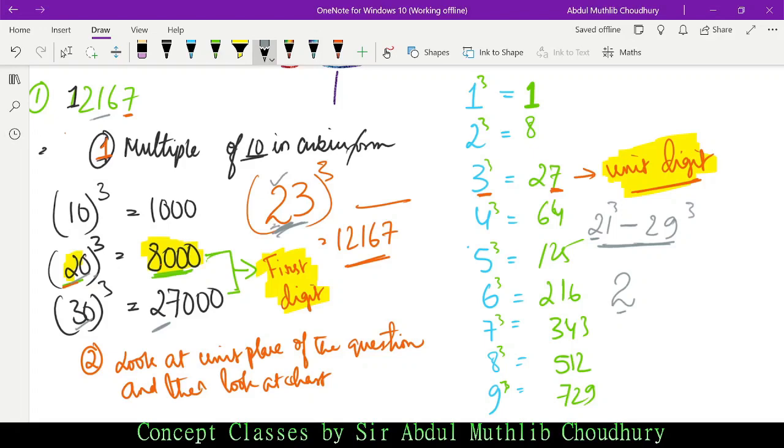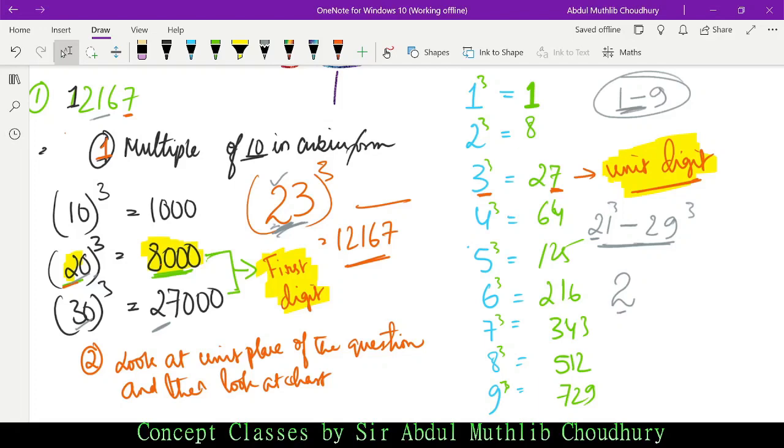Now, consider any number from 1 to 9, only the natural numbers, multiplied 3 times in cubes and cube roots. The cubic form of 2 is 8, of 3 is 27, of 4 is 64, of 5 is 125.